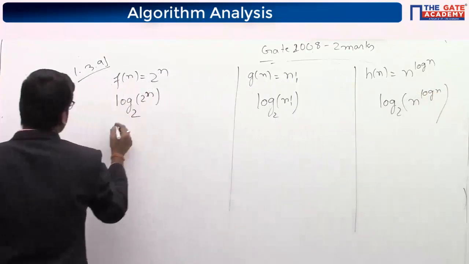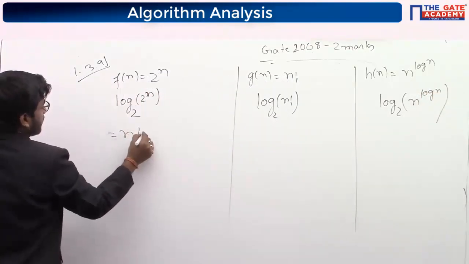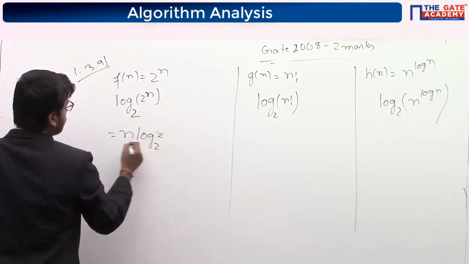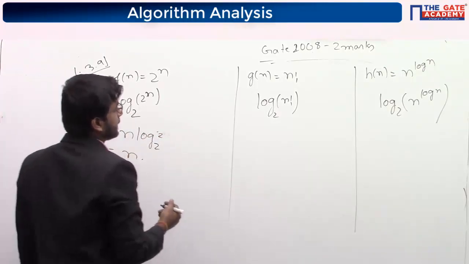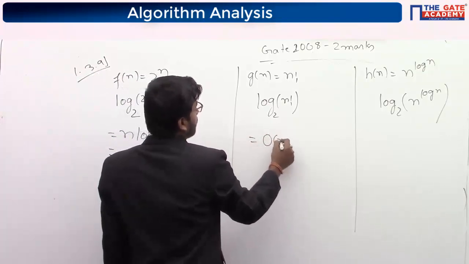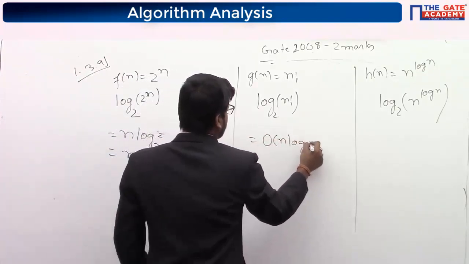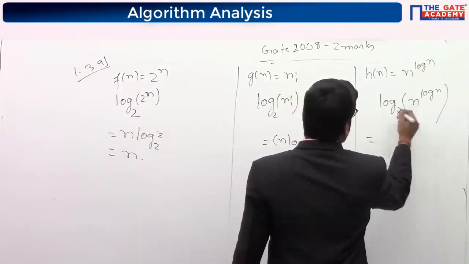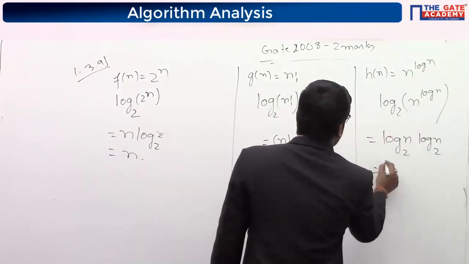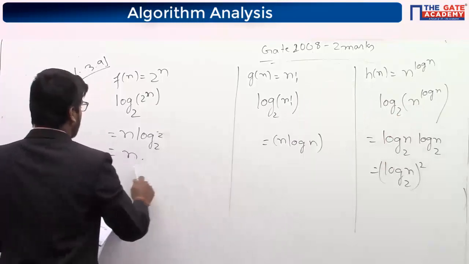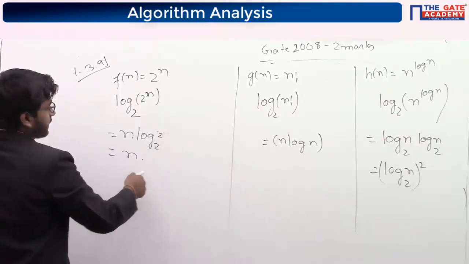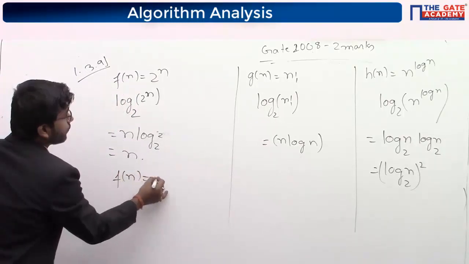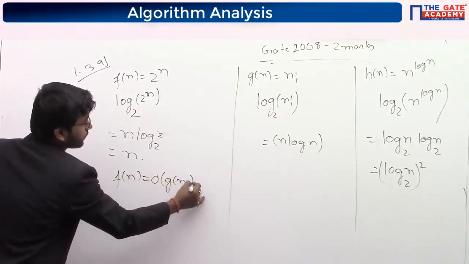So n will come outside. Sorry, it should be n. That will be big O of n log n. So you can write it as n log n. Here log n will come. So means log these two functions. If you compare these two functions, if you cancel n and n, log n. So Fn is big O of Gn.